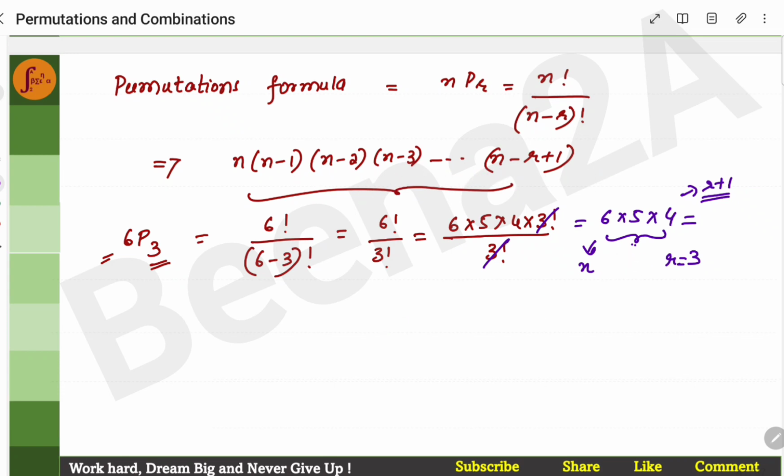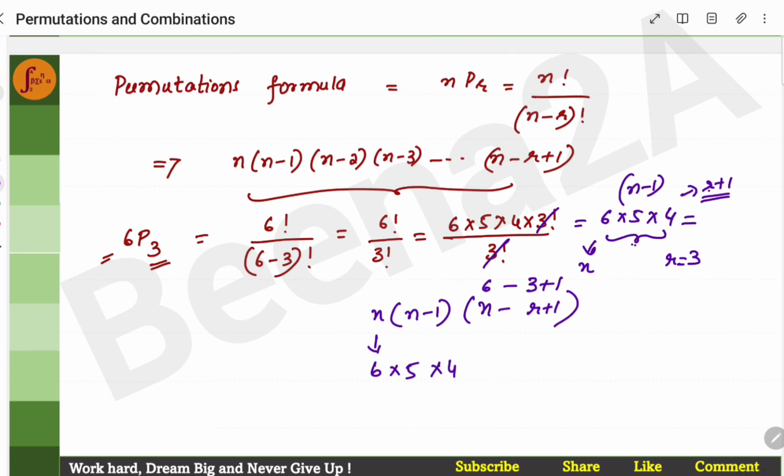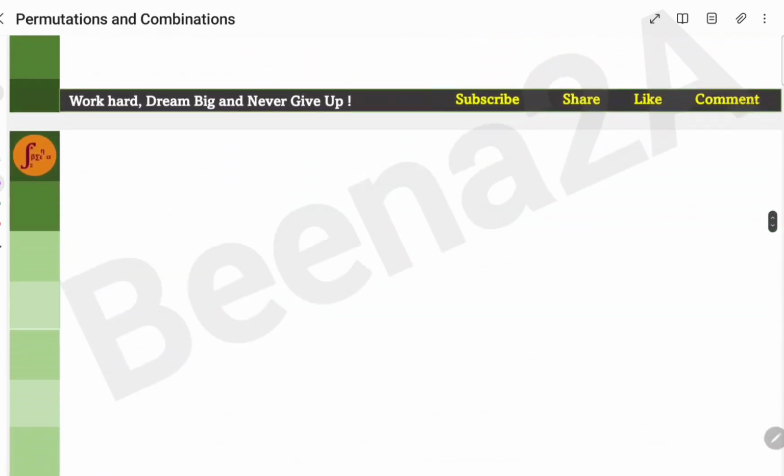So 6 is n, into this is n minus 1, correct? And what is this? This is nothing but n minus r plus 1. N is 6, n minus 1 is 5. And now if I subtract this, 6 minus r, which is 3, plus 1, it will become 7 minus 3, which is 4. So we got the same thing. So this is an alternate way of writing it. Now let's take another example.